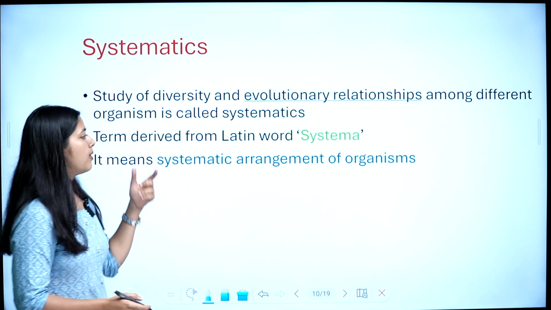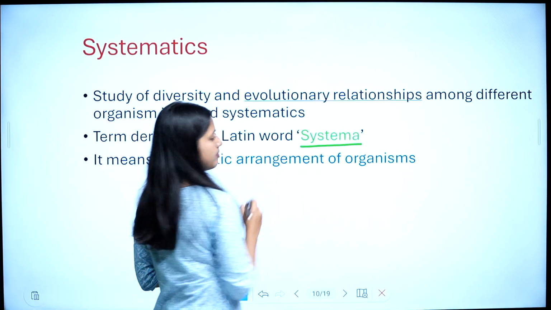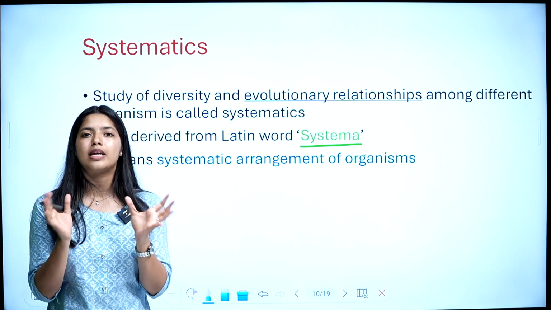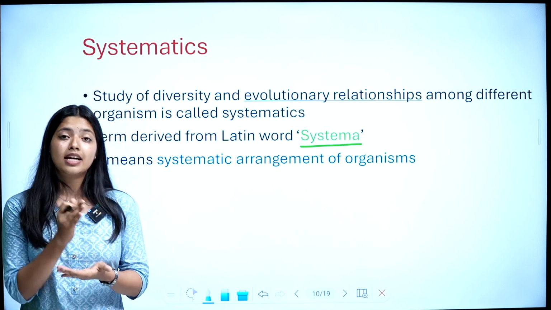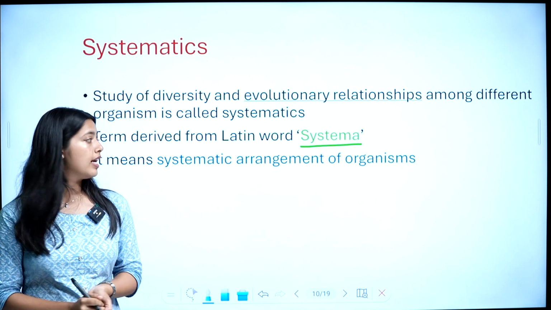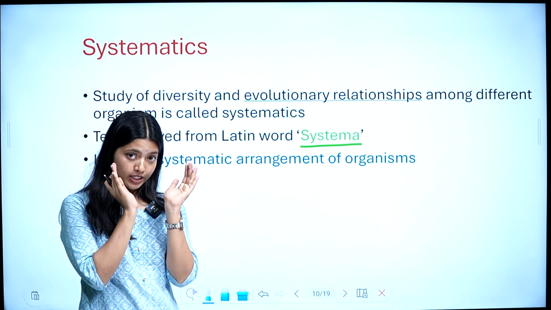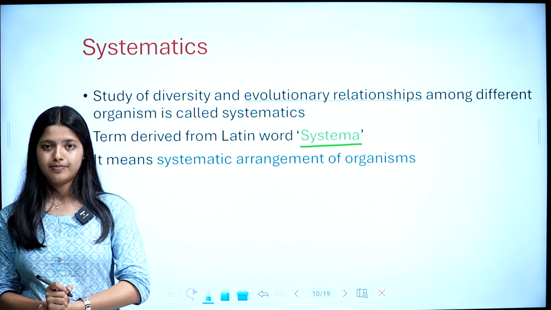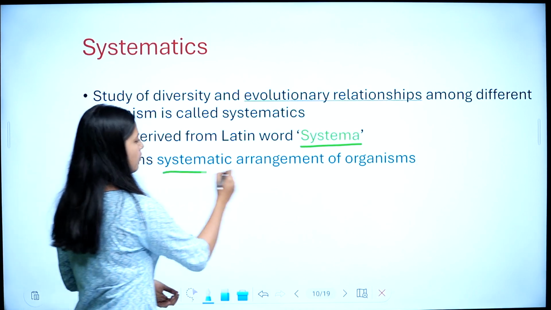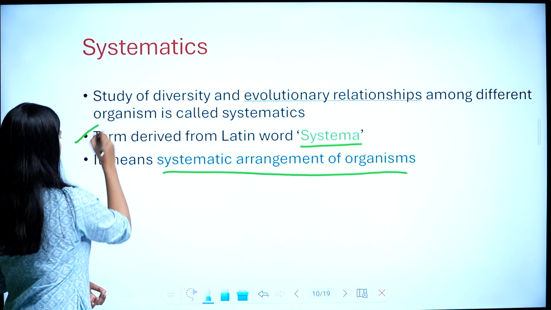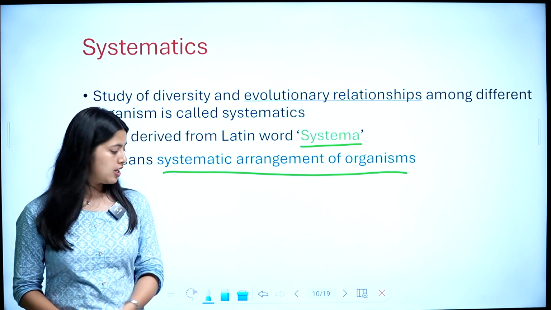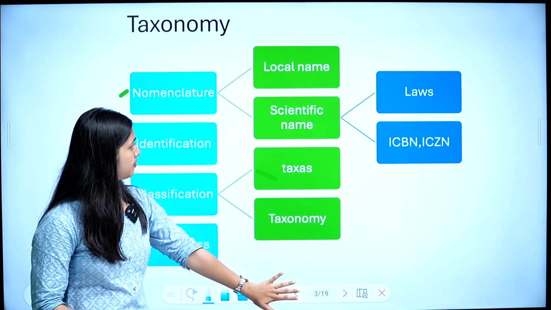The term is derived from the Latin word systema. This is important. The term systematics was derived from the Latin word systema. Systema means systematic arrangement of organisms. These are important. So the second portion is also completed. What are the concepts we discussed, once again?